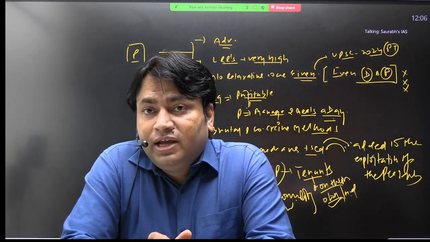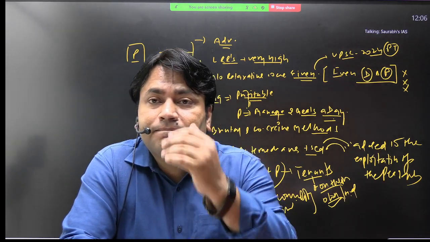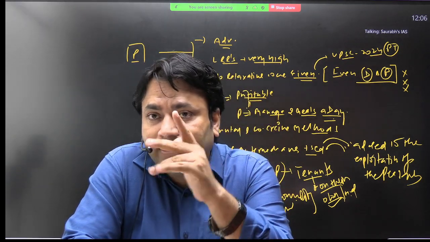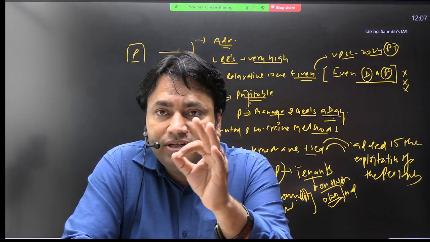And the consequences of this system can be felt or realized till date.